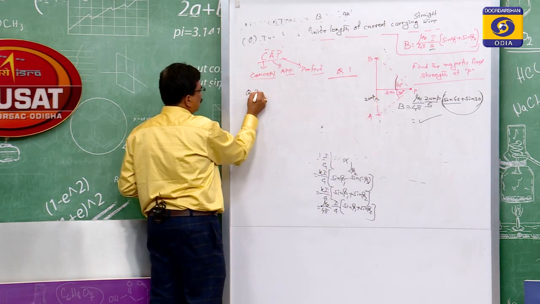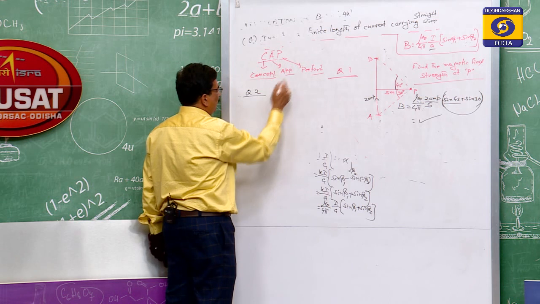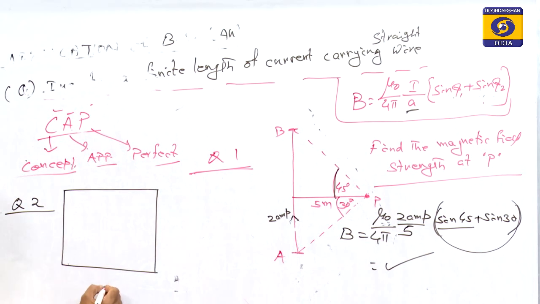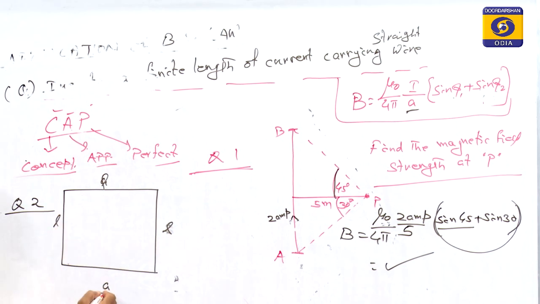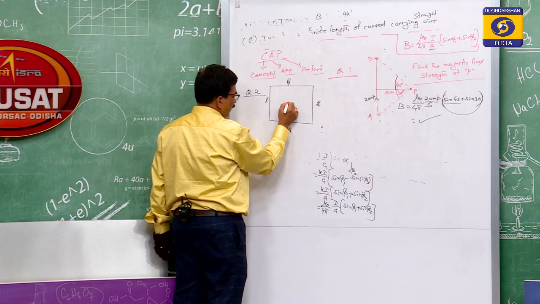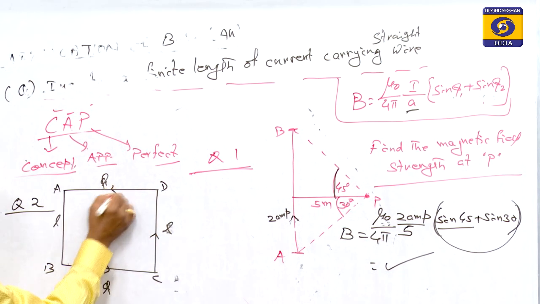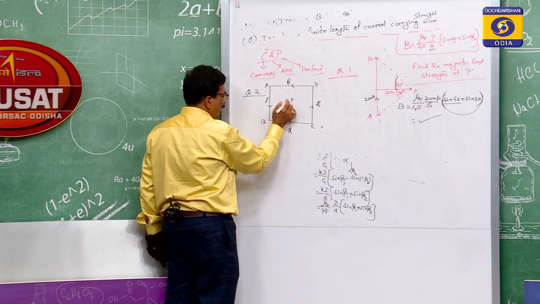So, my dear students, suppose I give you another question. Question number 2, where we are making an application. Suppose a square has each side of length L. The question is, what will be the magnetic induction at the point P, at its center? What is the magnetic induction at the center of the square, if the square is ABCD and some current is flowing? I am not given any current value. How will you find the magnetic induction?